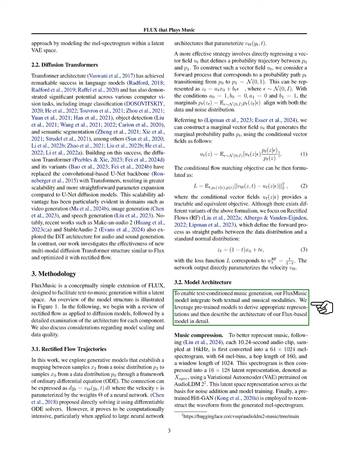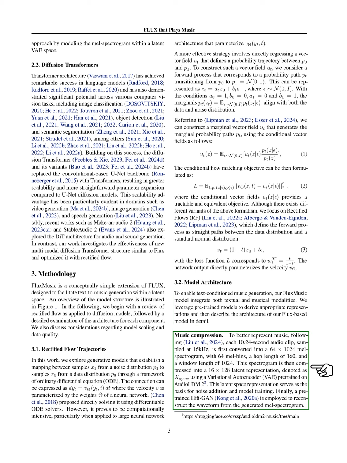We utilize pre-trained models to create suitable representations and detail our FLUX-based model's architecture. In terms of music compression, we convert each 10.24-second audio clip into a MEL spectrogram and then compress it into a latent representation using a variational autoencoder, VAE. This latent representation is crucial for adding noise and training the model. We also use a pre-trained HiFi-GAN to reconstruct the audio waveform from the generated MEL spectrogram.